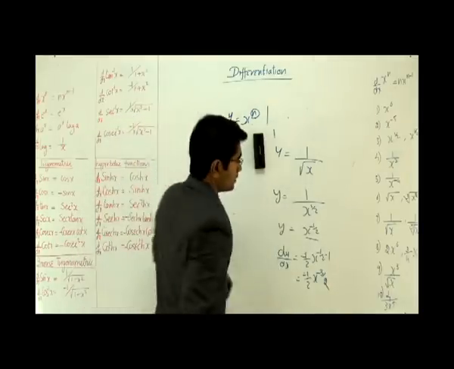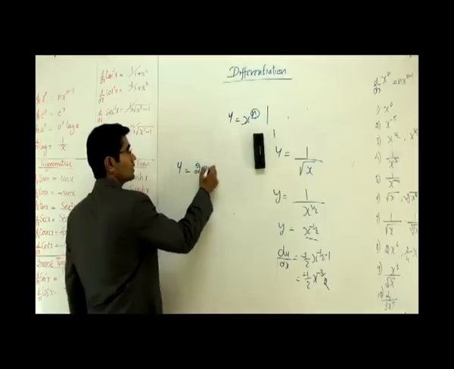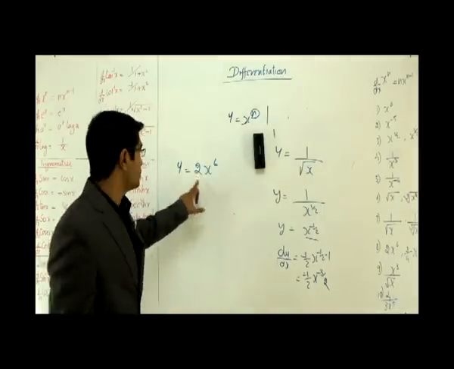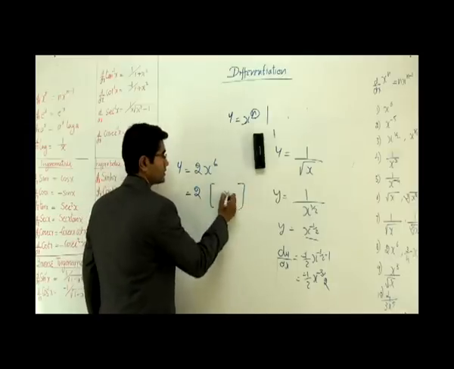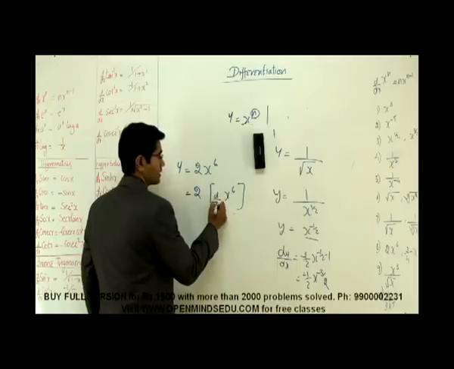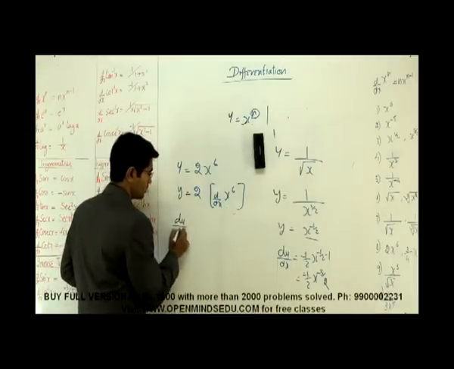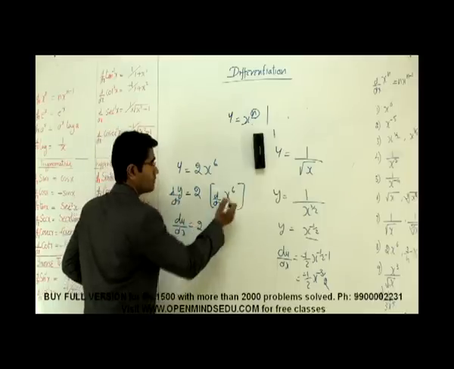Again, the next question there. What if you have y is equal to 2 into x to the power 6? Now, this number is extra, right? I would not differentiate this. I'll just keep it outside and differentiate x to the power 6. That is very simple. Now, how will I differentiate this? dy by dx would be what? Just keep 2 outside. Now differentiate this regularly.